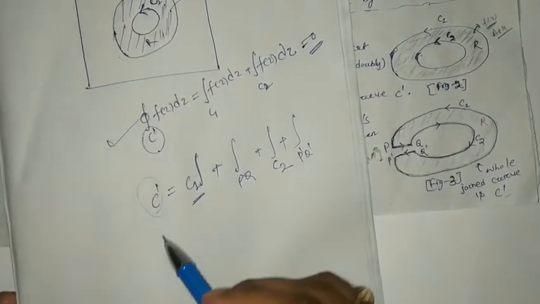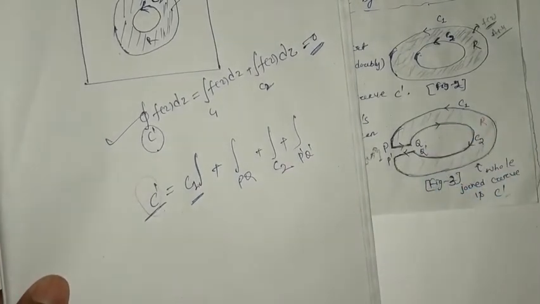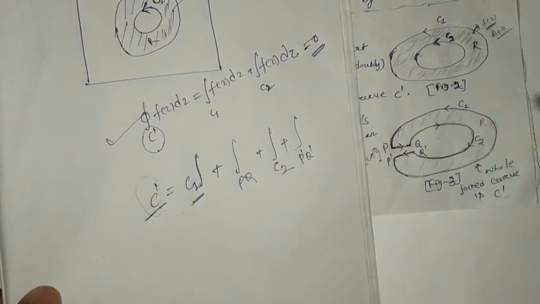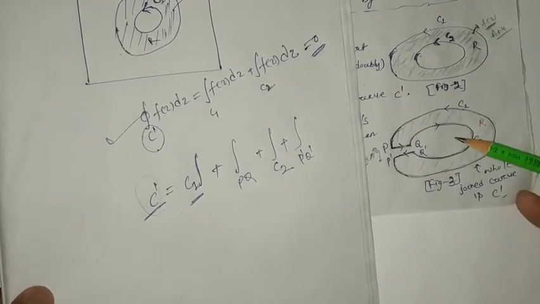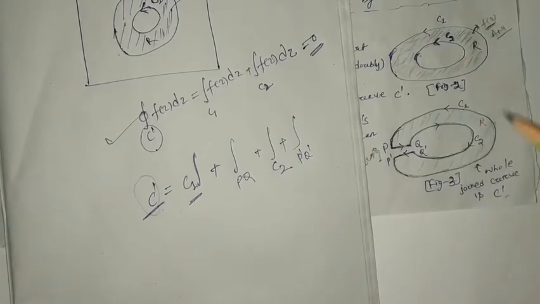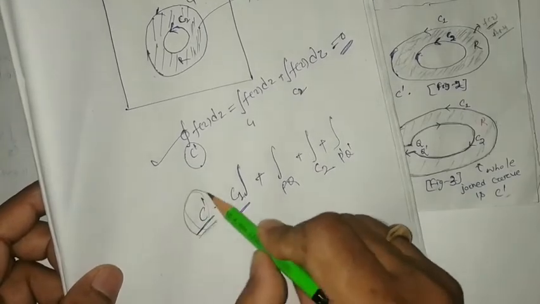So this whole curve C dash, with the help of which we defined R as a simply connected region, or with the help of which we converted this doubly connected region to a simply connected region, is represented as C dash.